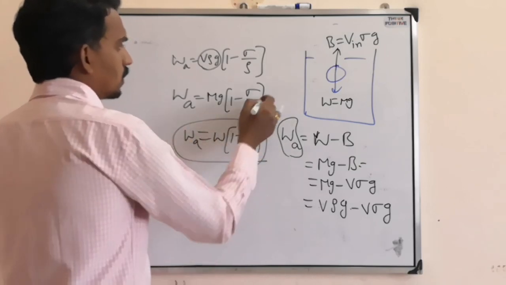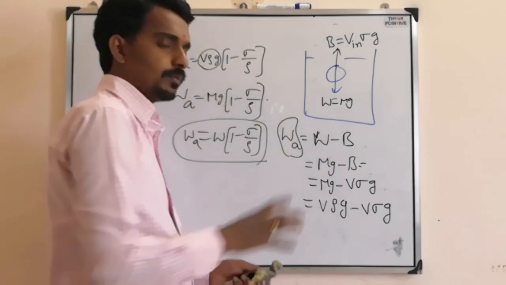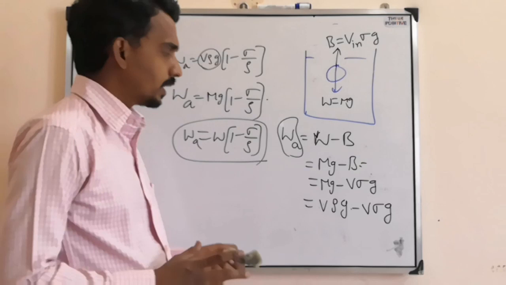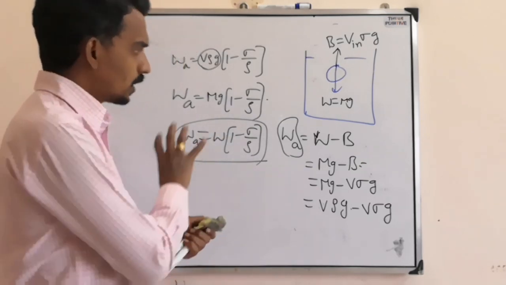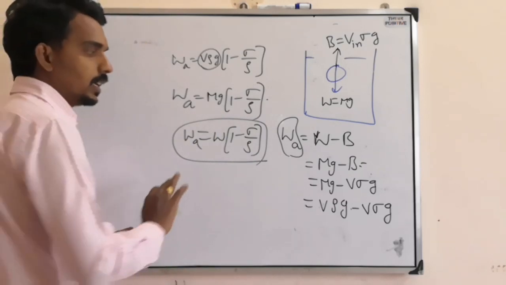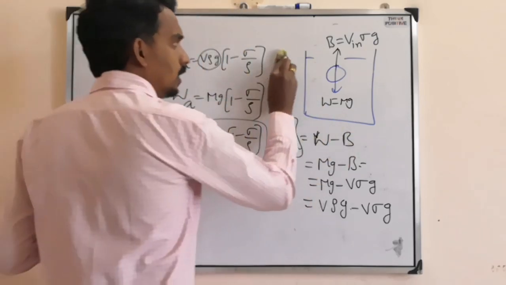Based on this manipulation they can ask. What I have done is find the relation between apparent weight and true weight. That is the first kind of question they can ask: the relation between apparent weight, true weight and force of buoyancy.